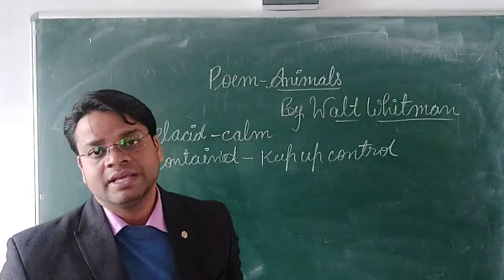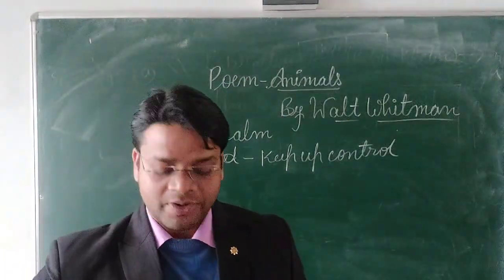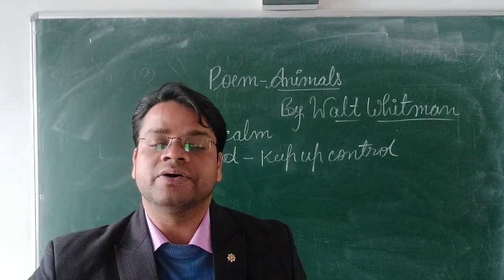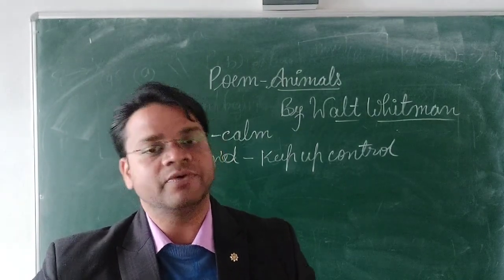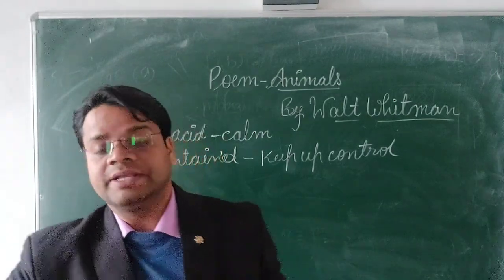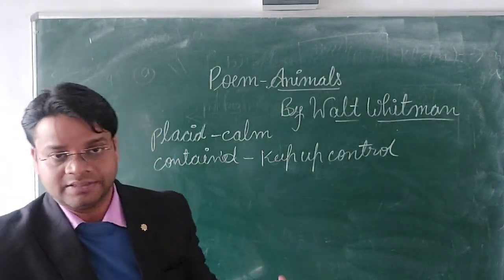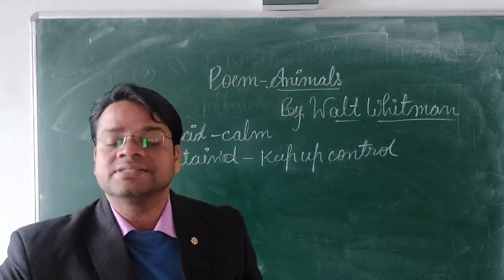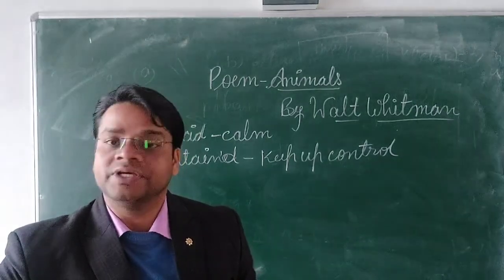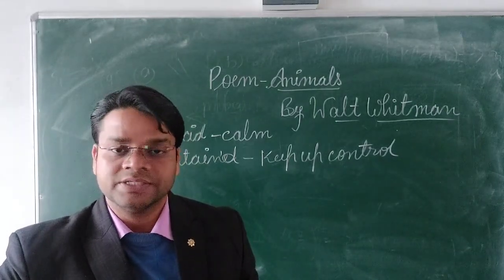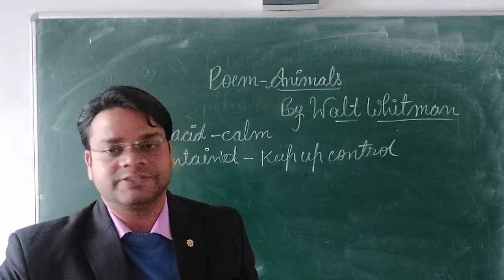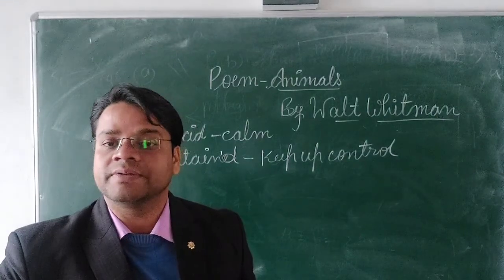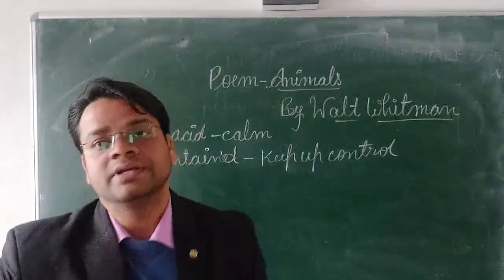And here when he talks about this animal world, he talks about how they are living and how they behave and talk with other animals. Now he also compares them with human beings. Human beings are jealous of the success of other human beings. But what about these animals? They are not like that.